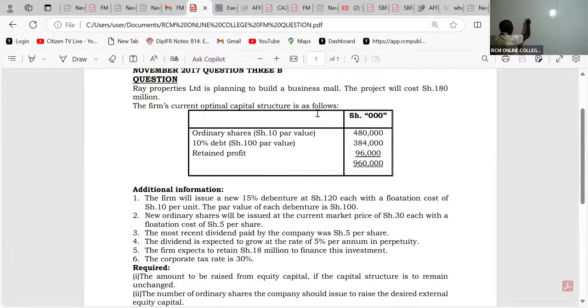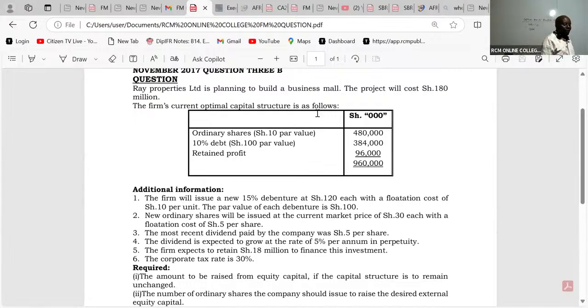So we have here the optimal capital structure weights. We have two of them: equity and then debt. So equity is how much?